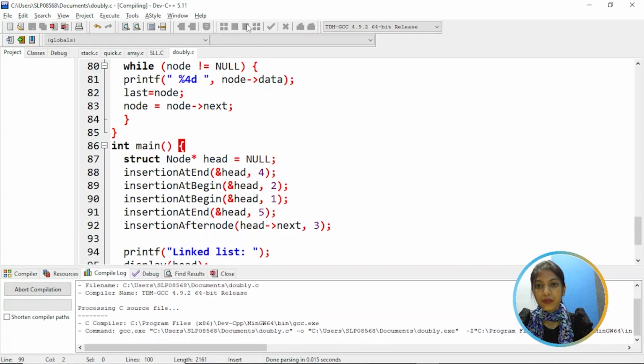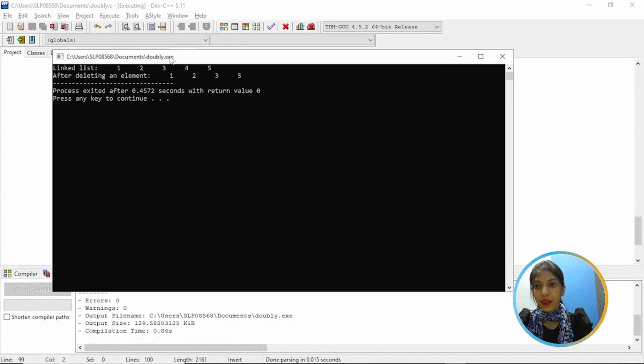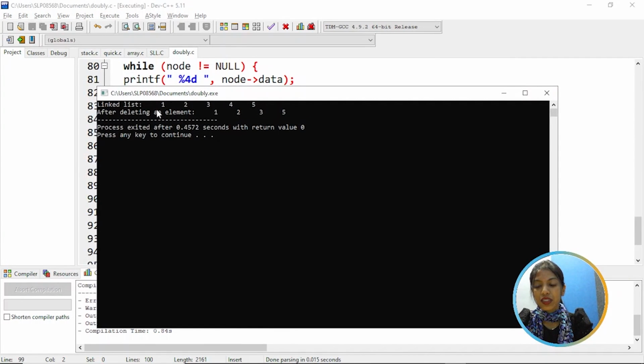So let's execute it. As you can see, we have inserted the elements 1, 2, 3, 4 and 5 into the list. After deleting an element, that is, the fourth element, we got the list 1, 2, 3 and 5.